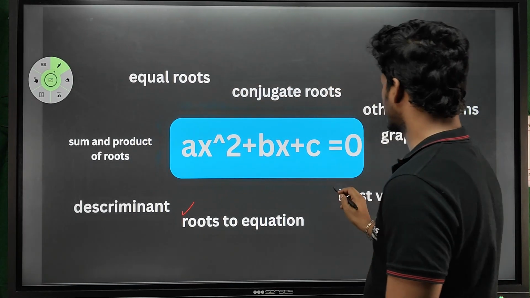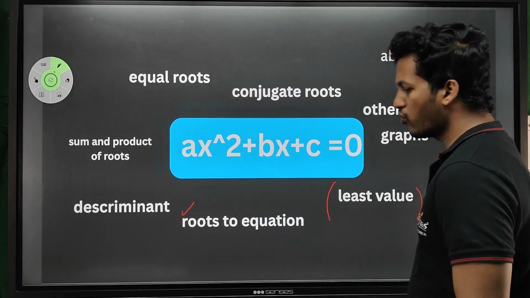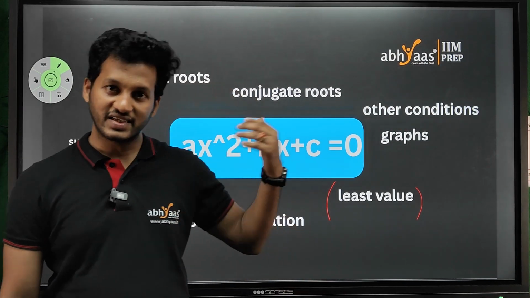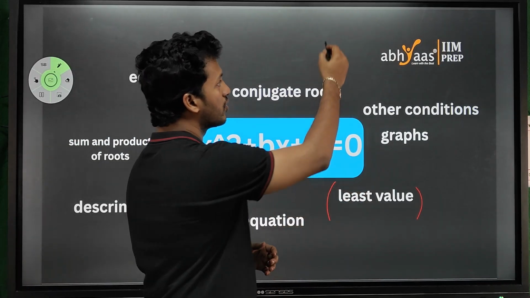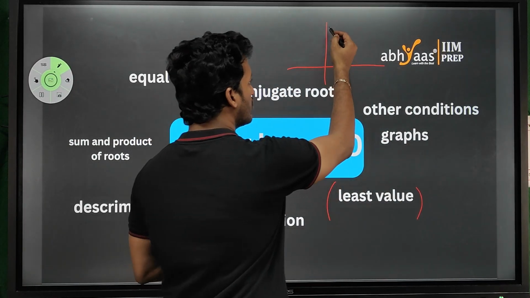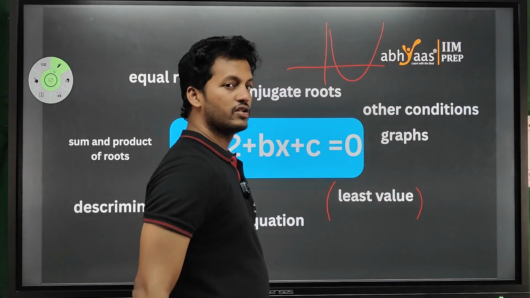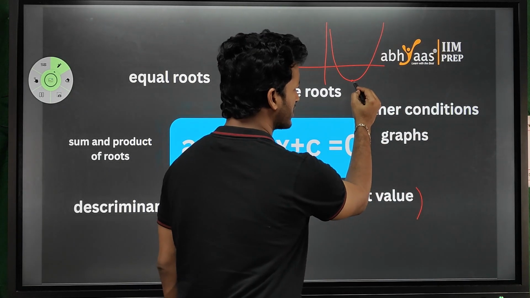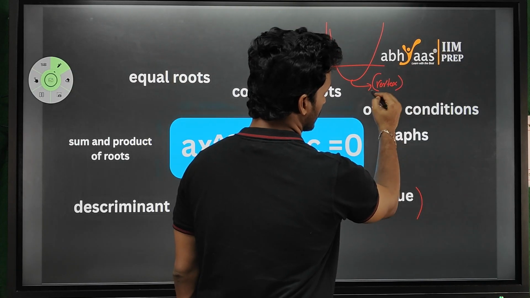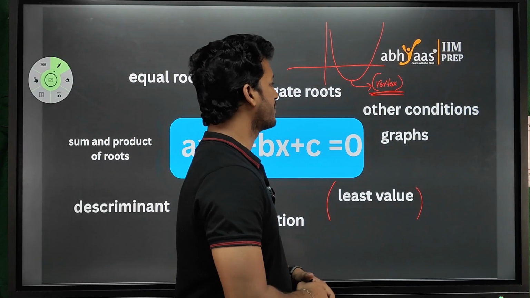yes, the equal roots condition is there. Least value. What is the least value for a quadratic equation? As I discussed earlier, what is the minimum point? The minimum point is nothing but the least value, right? So can this parabola have a least value? Yes, that is this point. In fact, that is called the vertex of that parabola.